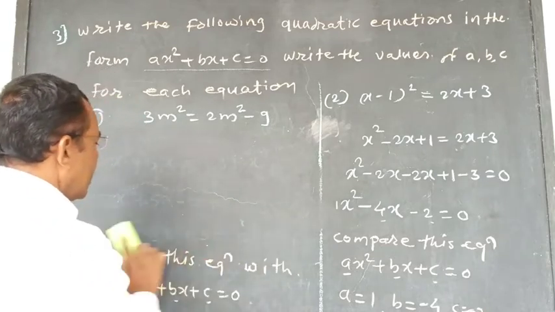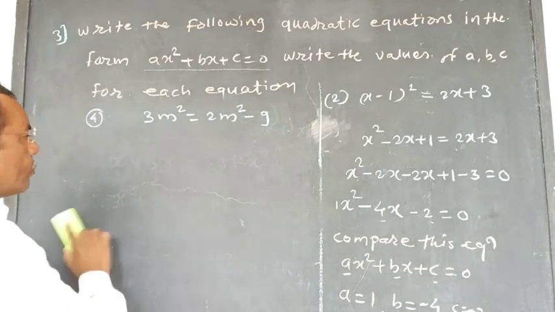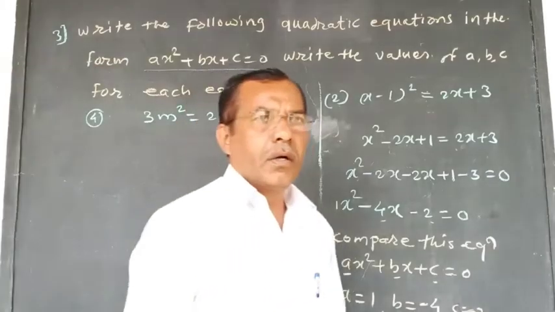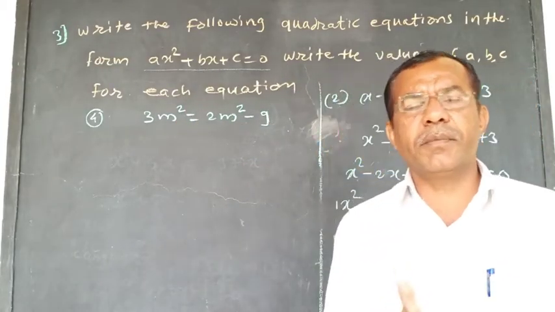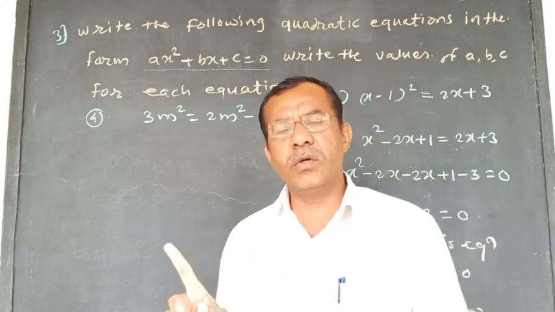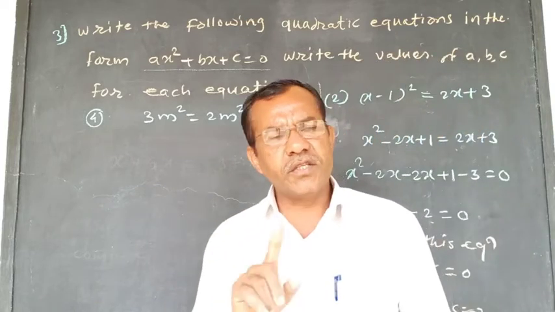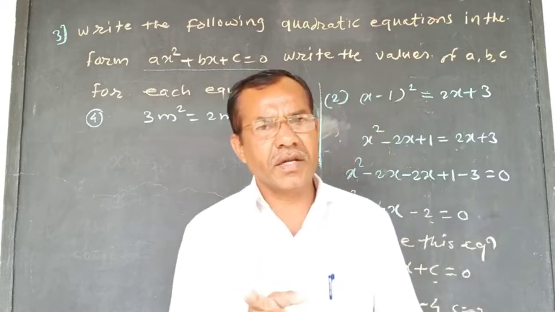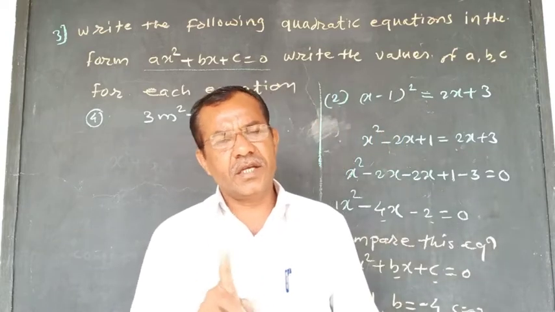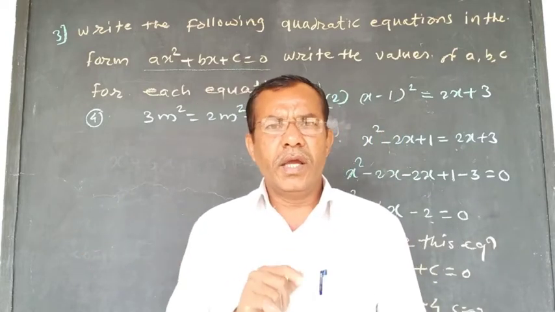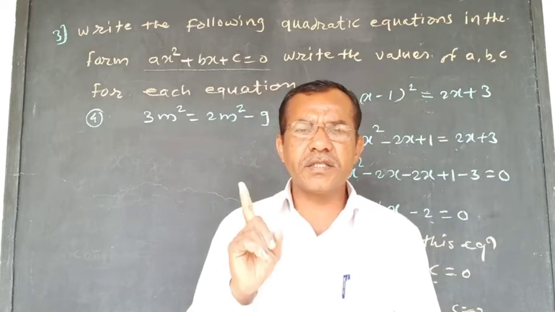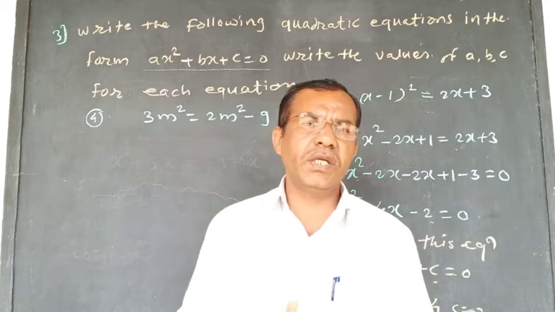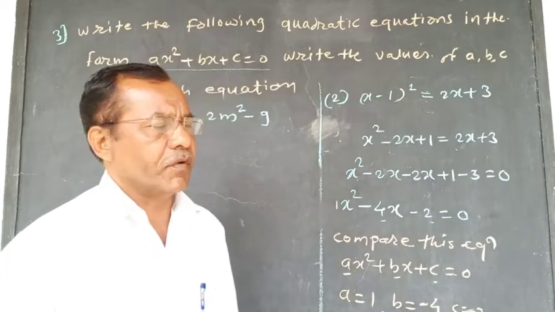And yesterday, in the last video, we have seen the forms of the quadratic equation, that is ax square plus bx plus c is equal to 0. This is the first form. Next form is ax square plus bx is equal to 0. Ax square plus c is equal to 0. These are the forms of the quadratic equation.